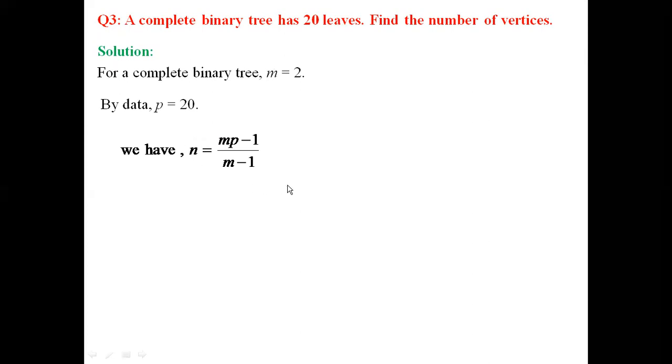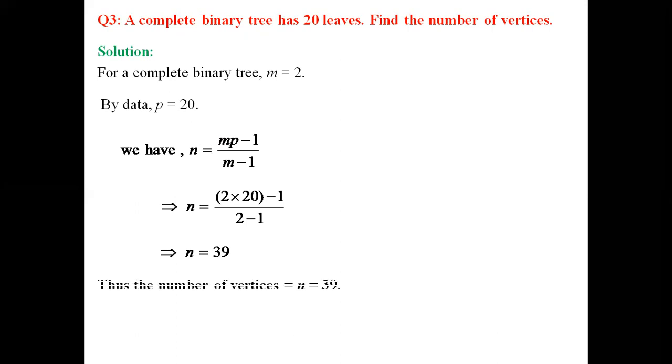So n is equal to 2 into 20, minus 1, the whole divided by 2 minus 1. Simplifying, n is equal to 39. So the number of vertices in the given tree is 39.